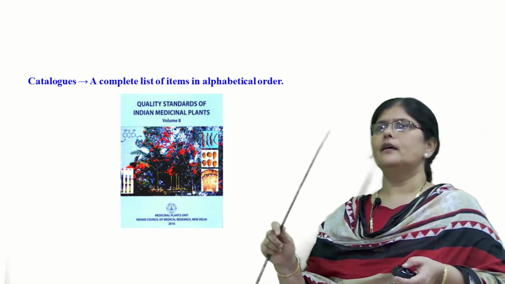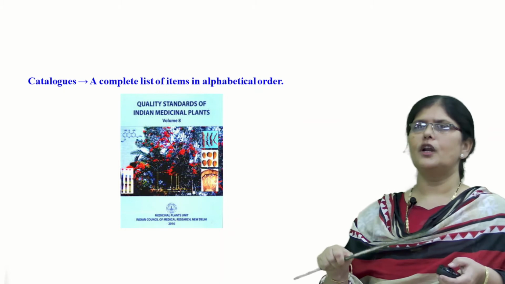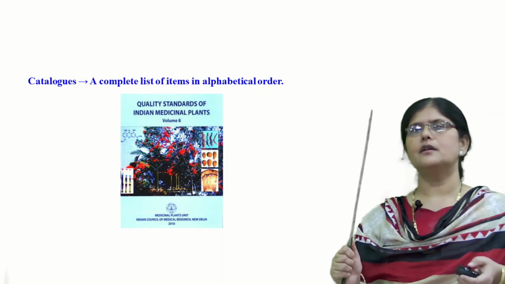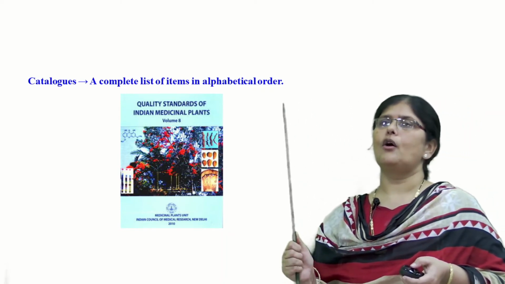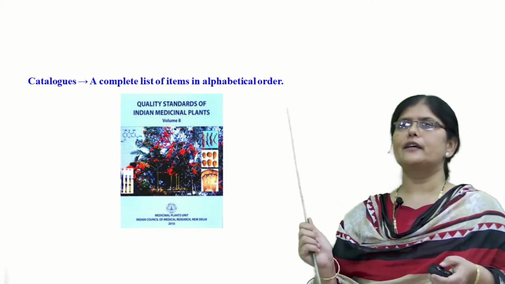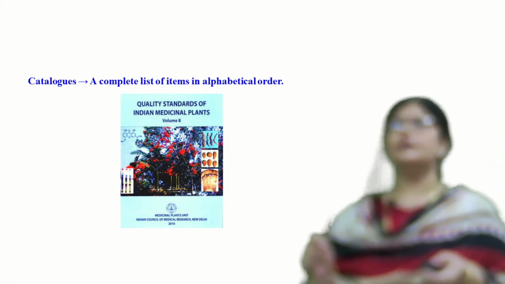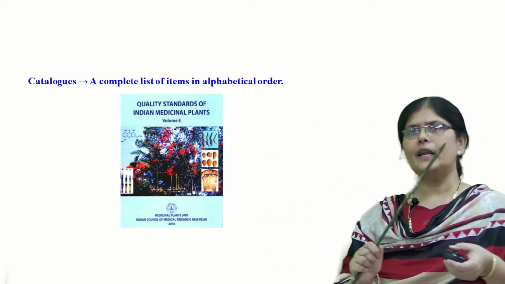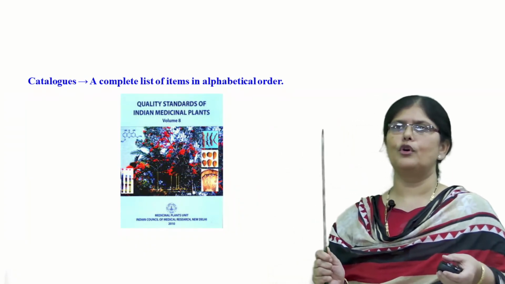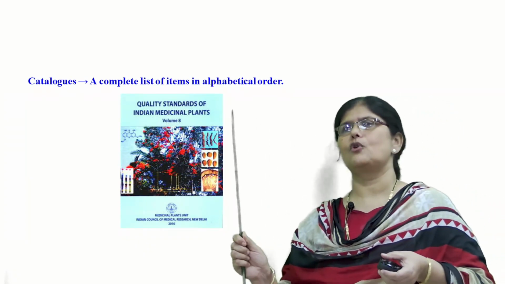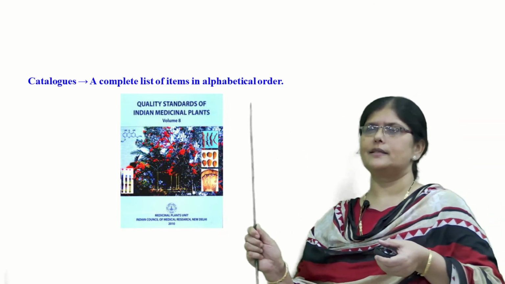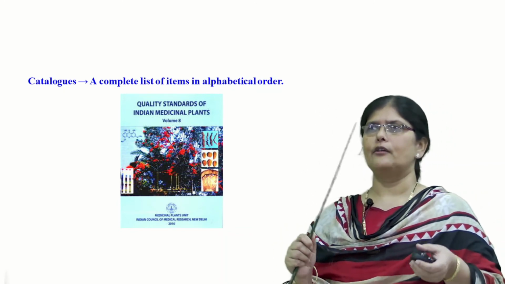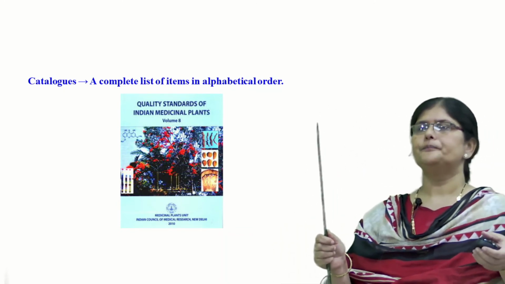So we can just go through and revise that the taxonomical aids are very important sources of information for identifying the plants, or to see whether the plant or the species has already been identified or not. The taxonomical aids which we learned today are as follows: herbarium, botanical gardens, museums and keys. In a key, there are different things. For example, I have told you a contrasting pair of characters in a key is called a couplet. Each statement in a key is called a lead. And then we have other sources of taxonomical aids like the flora, the catalog.